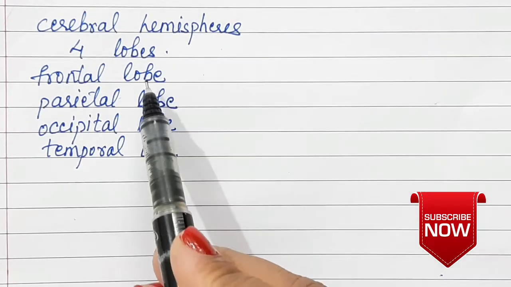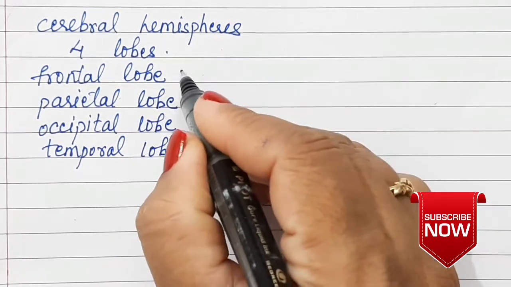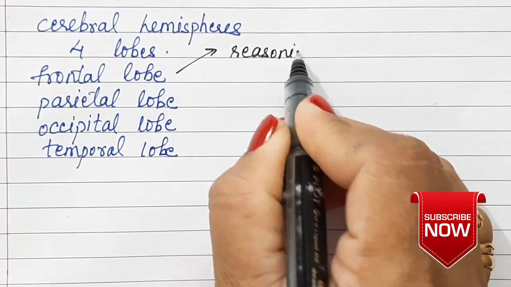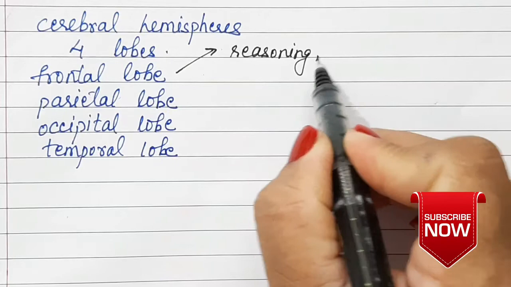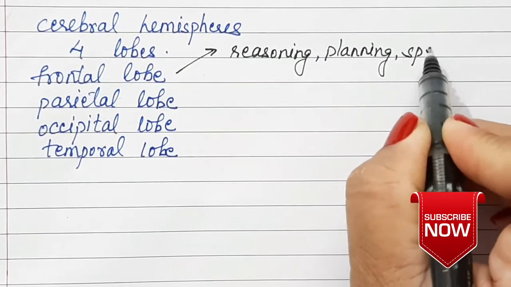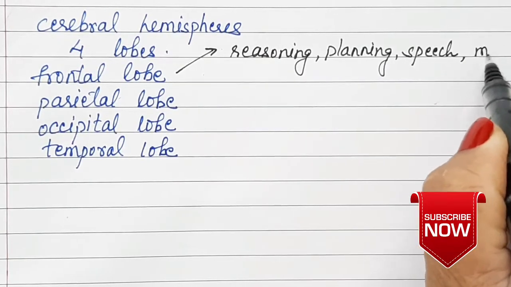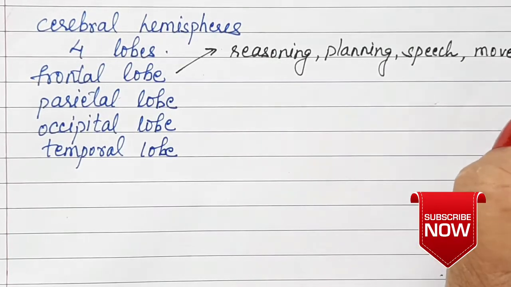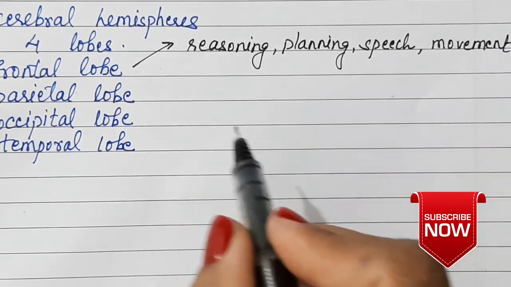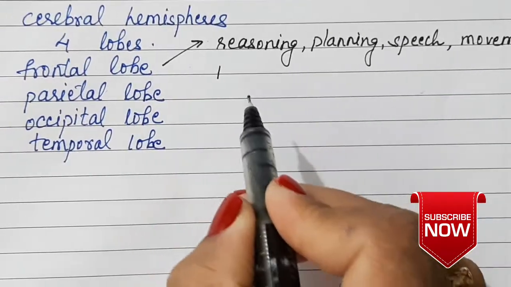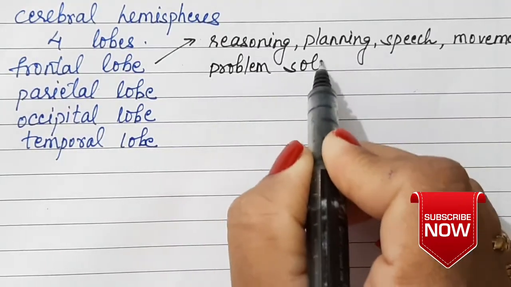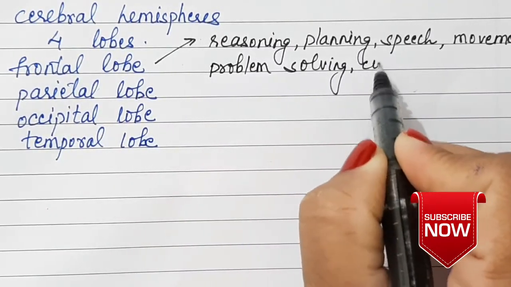Let us see the functions of the different lobes. The frontal lobe has the functions for reasoning, all the intellectual part of the brain, reasoning, planning, speech, movement, problem solving, and consciousness.